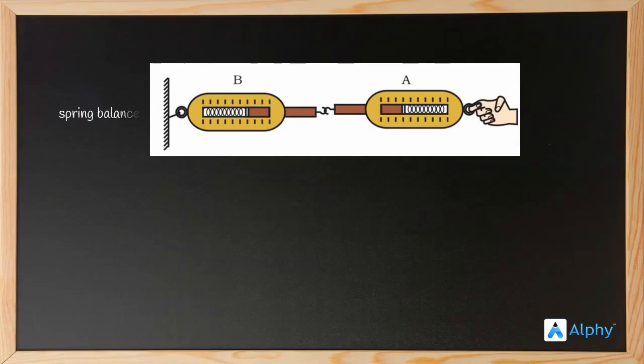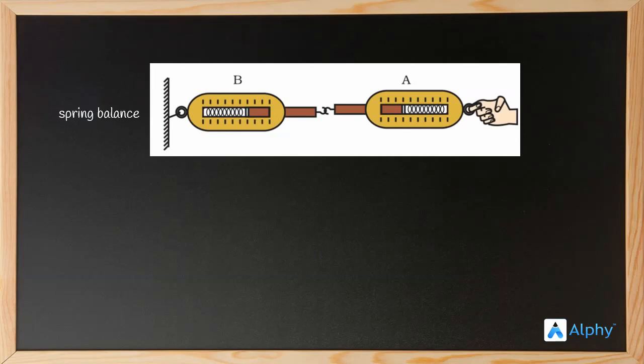Here are two spring balances. These instruments are used in the laboratory to check the force of an object. Attach the end of one spring to the wall and the other to another spring balance. Pull the free end of the spring balance A. Check the reading of both of these balances. You will see that the balances show the same value.